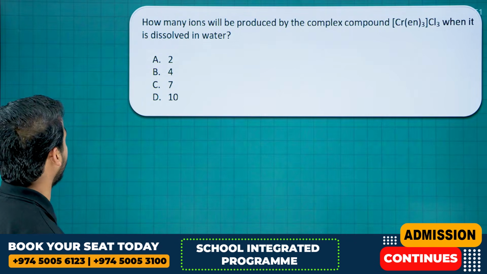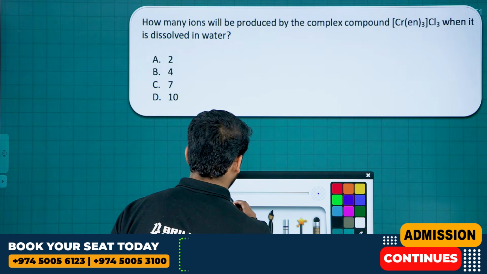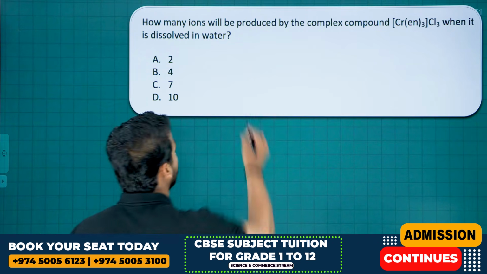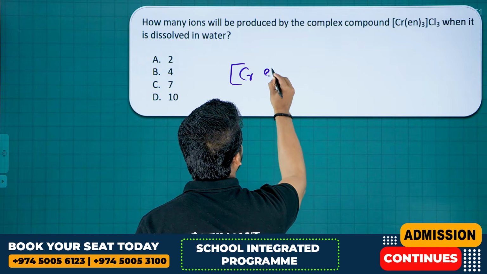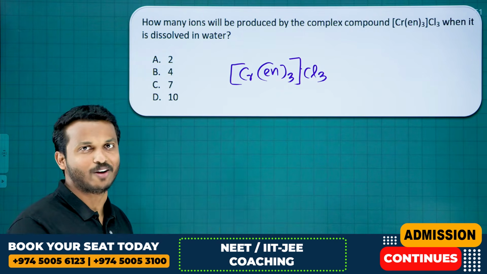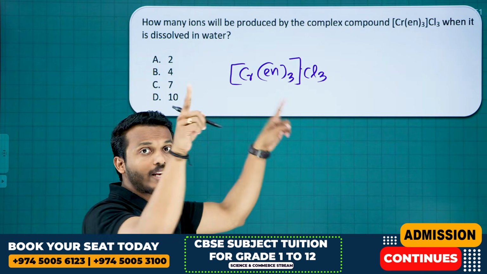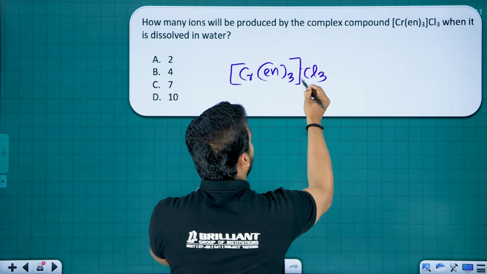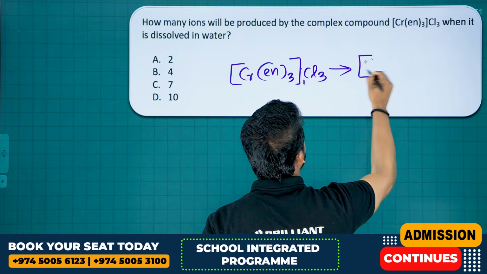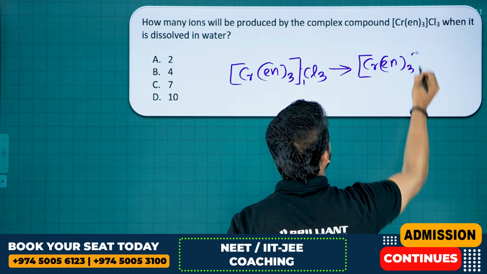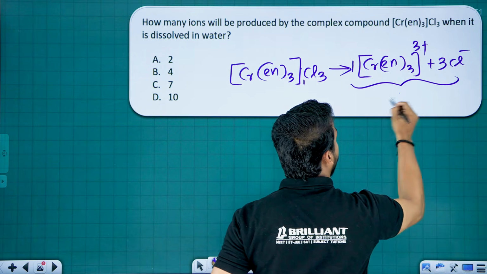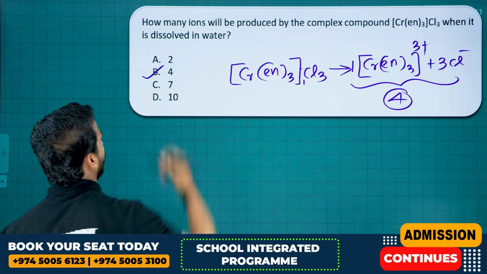Question number 2. How many ions will be produced by the complex? One of the simple questions. [Cr(en)3]Cl3. The coordination sphere does not break, so the complex is 1, the counter ions are 3, total 4 ions. We can write the ions as [Cr(en)3]3+ and 3Cl-. Total 1 plus 3, 4 ions can be produced. So the answer is option B.